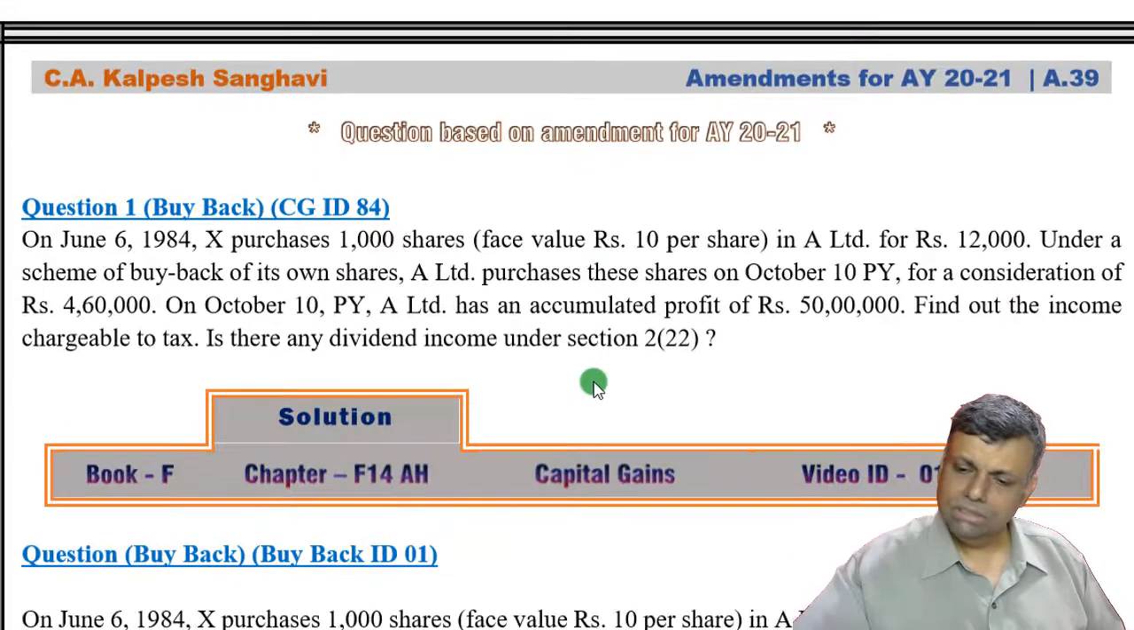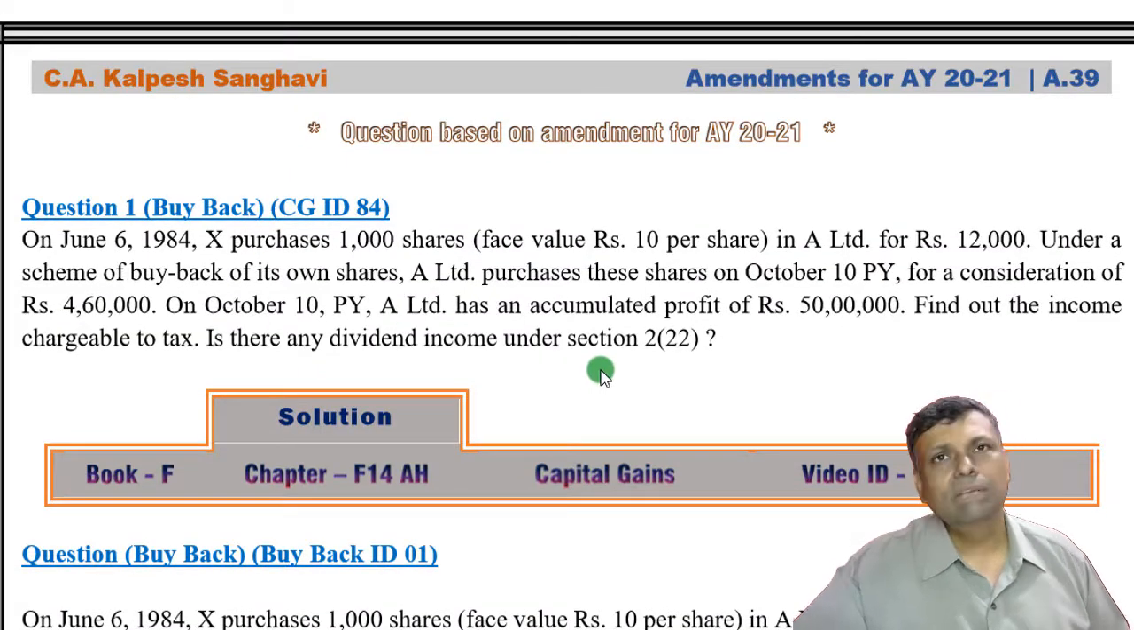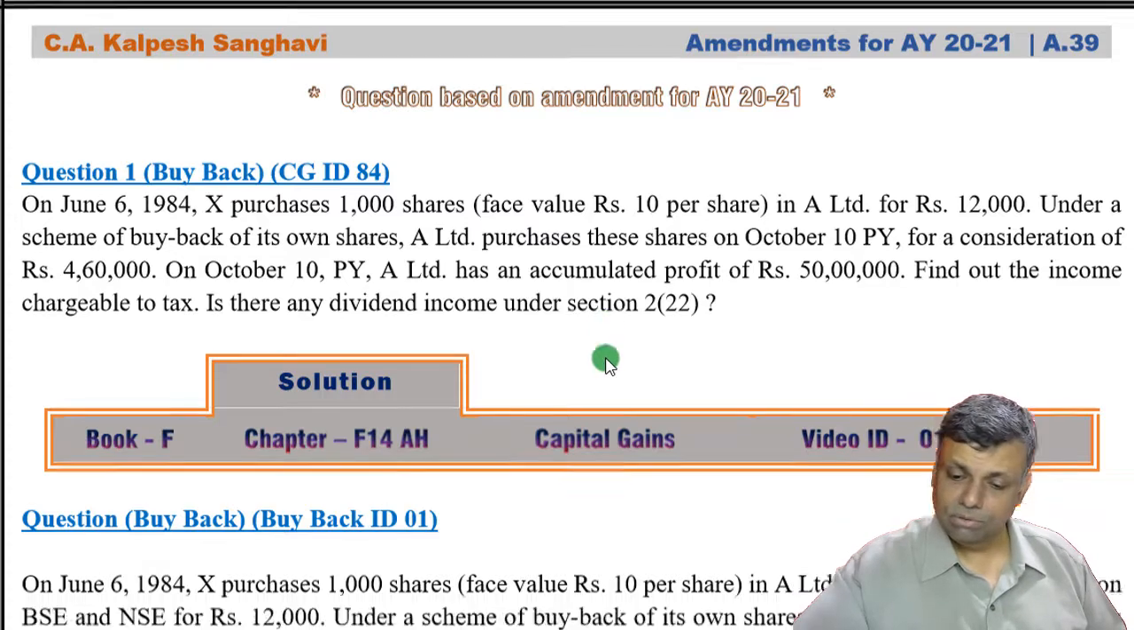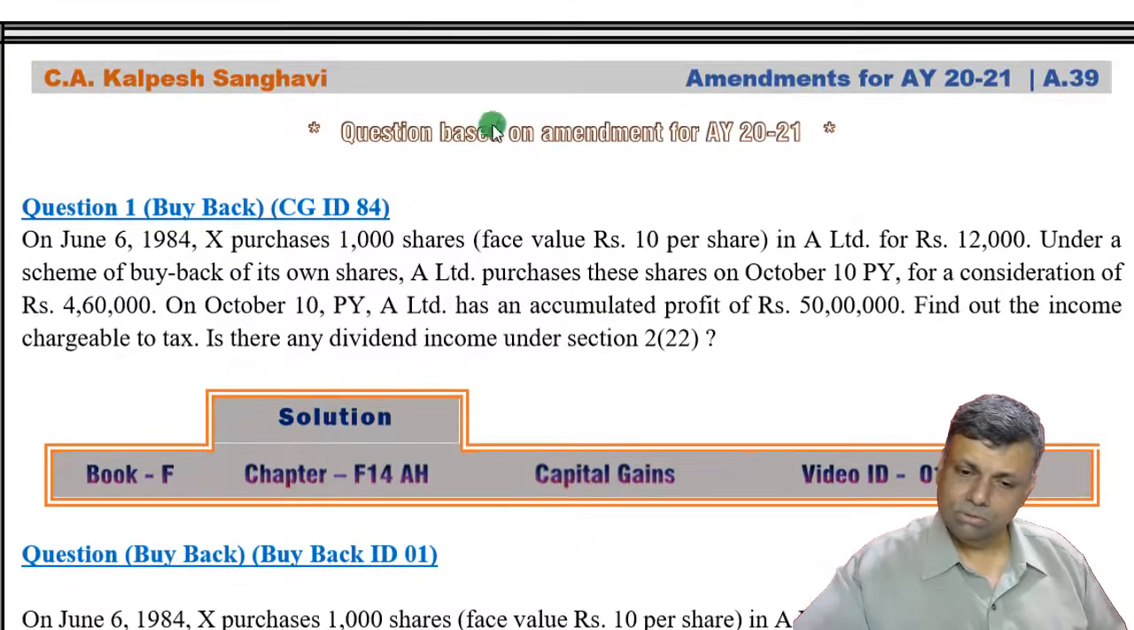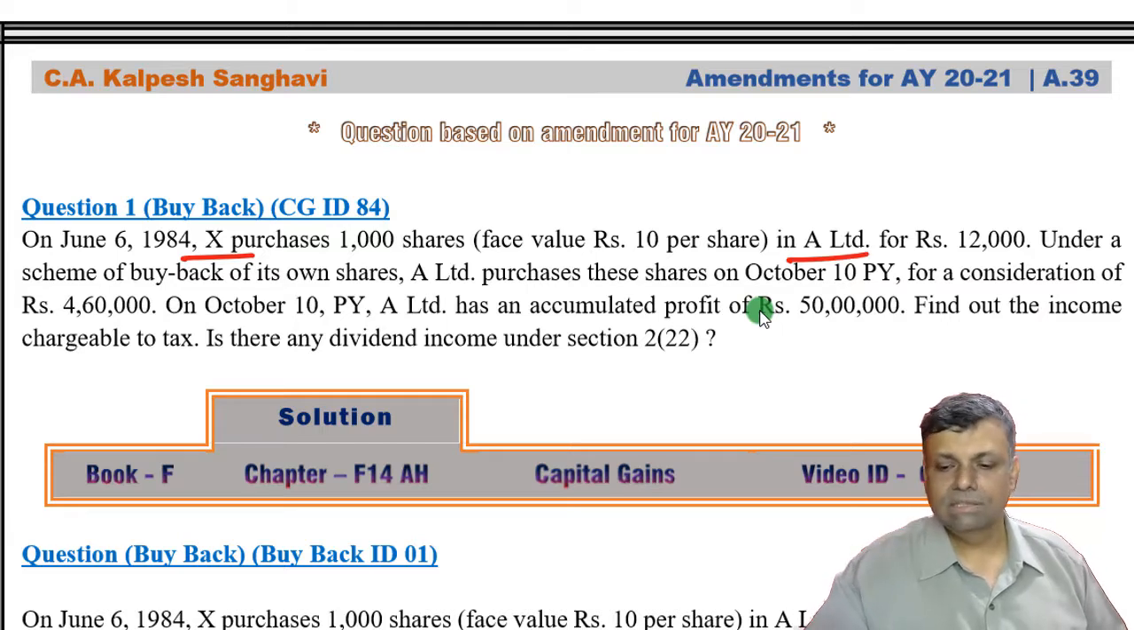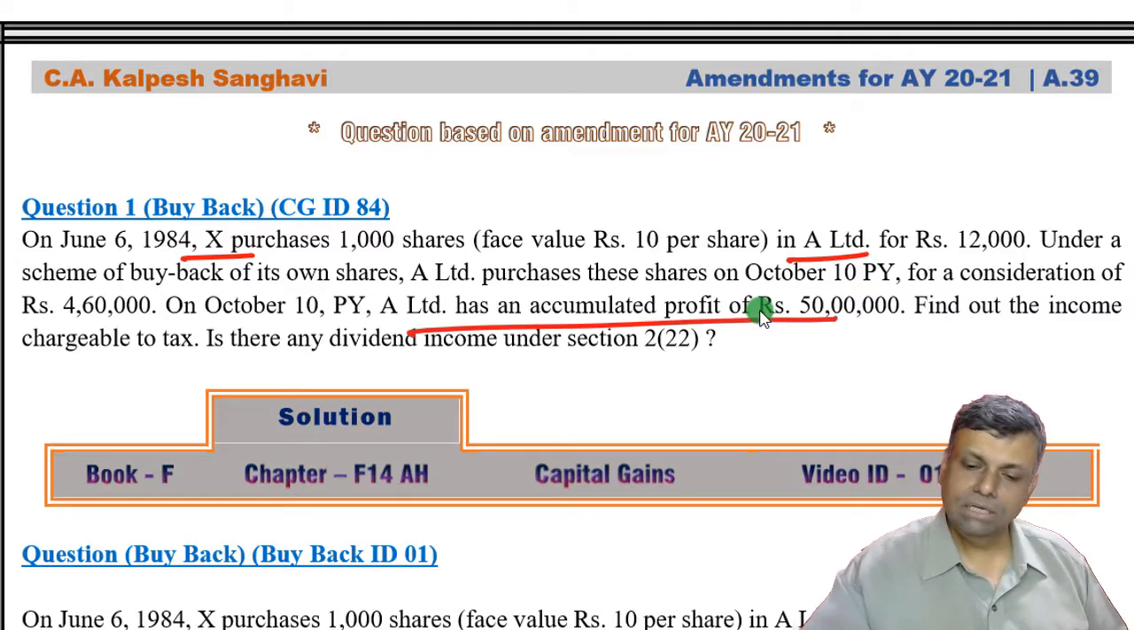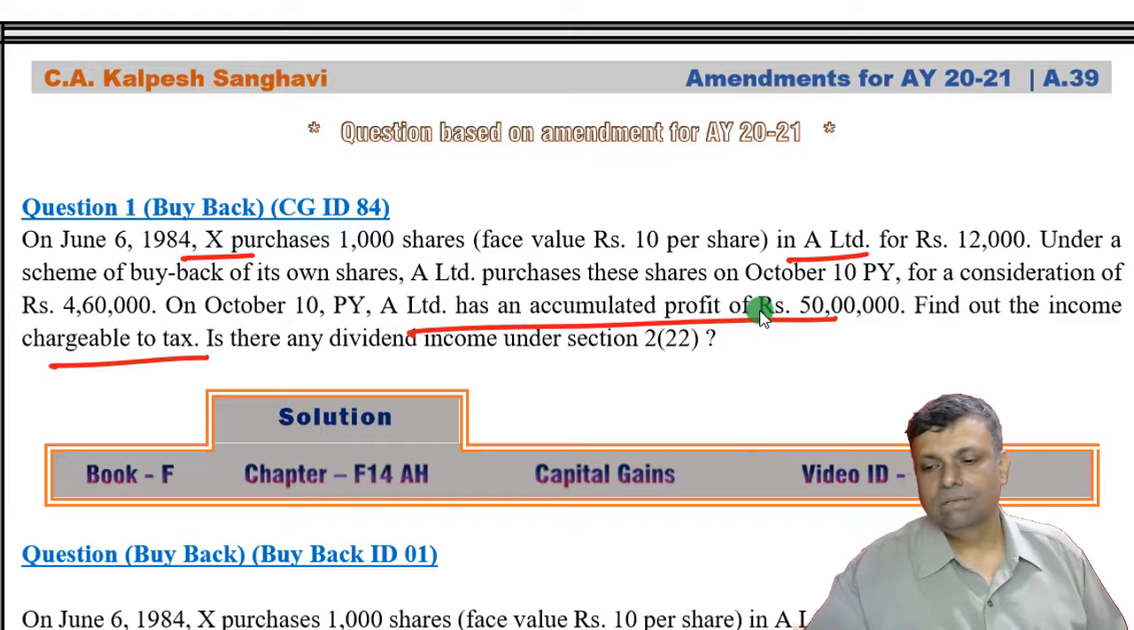Okay, now this is one of the questions that we have. Just to give a little bit of a different set of experience to the students, see, this was one of the questions, let me tell you. This gentleman had purchased some shares of A Limited under the buyback of the shares, and some consideration has been received. Accumulated profits of the company was X amount. Find out the income chargeable to tax. So of course, if you say that this was after 5th July and it was a domestic company, then of course we will say it's a dividend distribution tax.